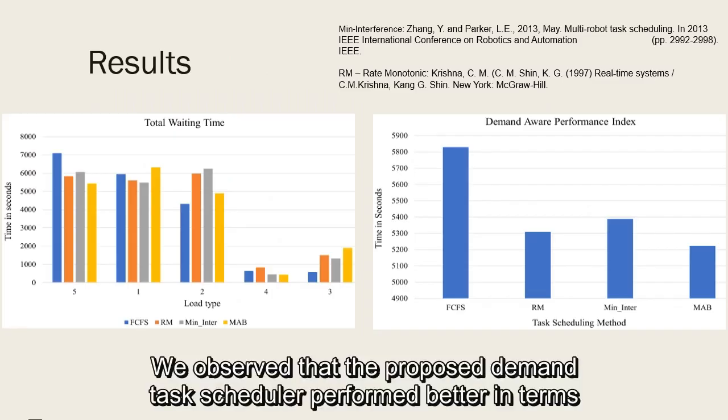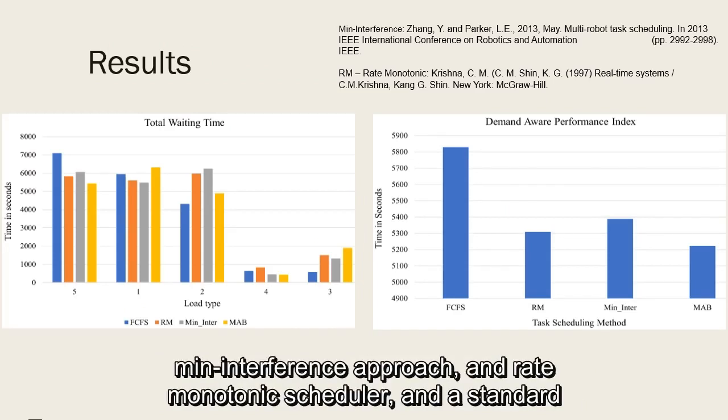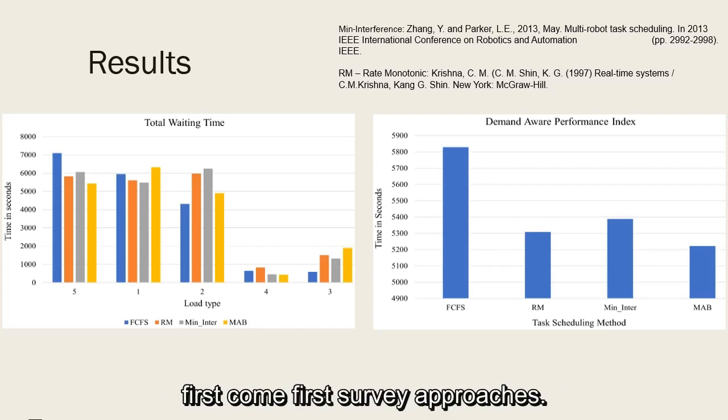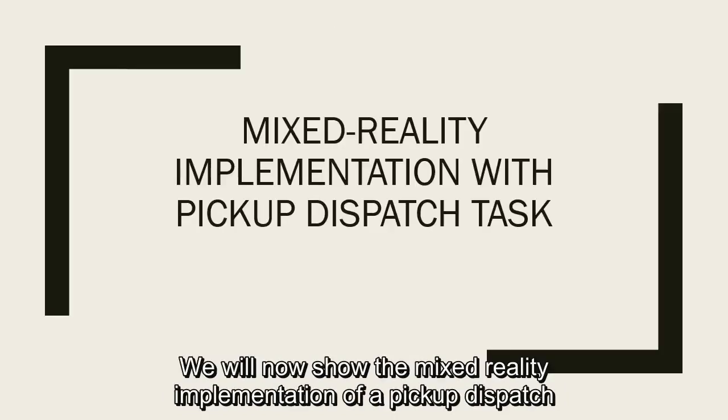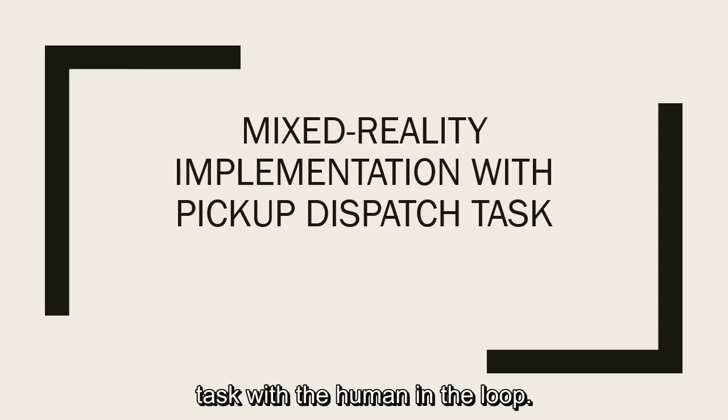We observed that the proposed demand-aware task scheduler performed better in terms of waiting times and demand-aware performance index compared to the heuristic-based mean interference approach, the rate monotonic scheduler, and the standard first-come first-serve approach. We will now show the mixed reality implementation of a pickup dispatch task, where a single mobile robot and two fixed-base robots are allocated tasks with a human in the loop.